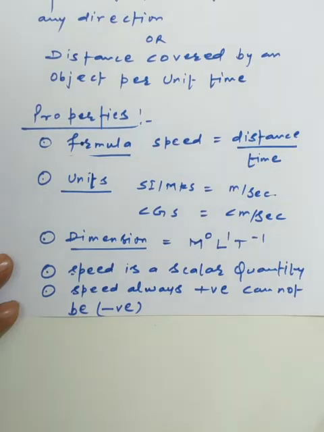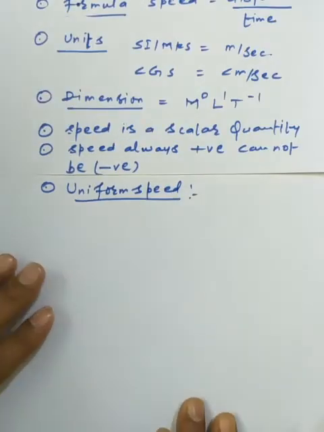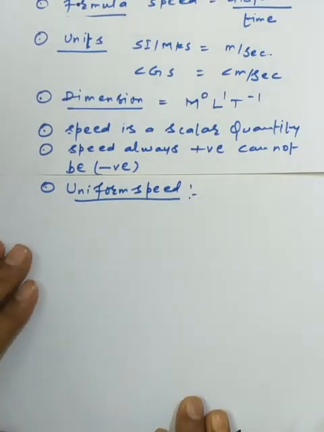Now the next term I have shown is uniform speed. So what actually is uniform speed?